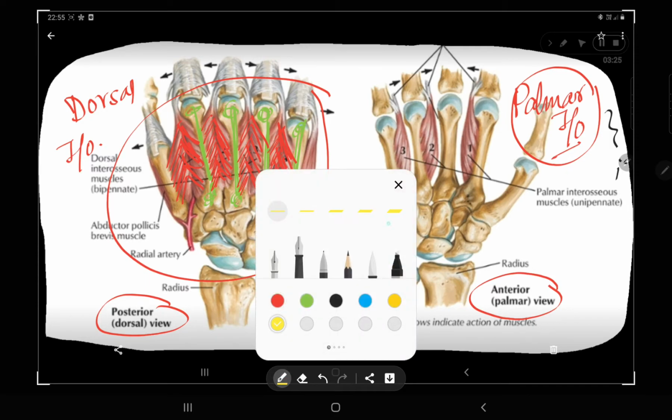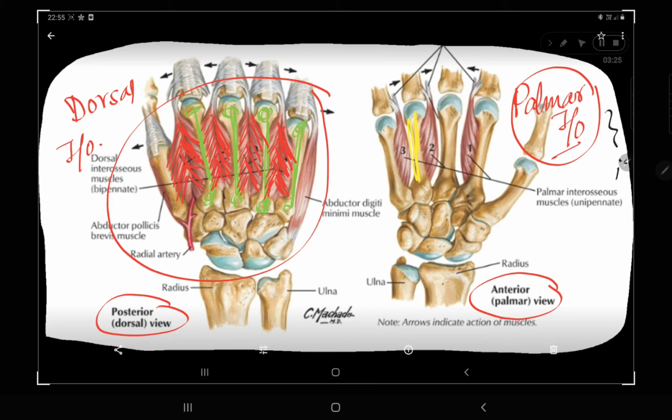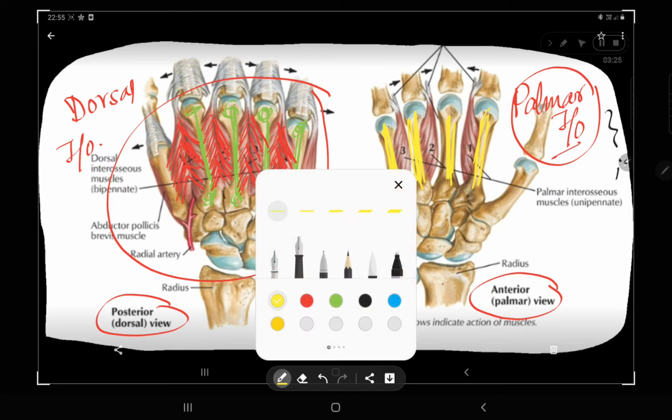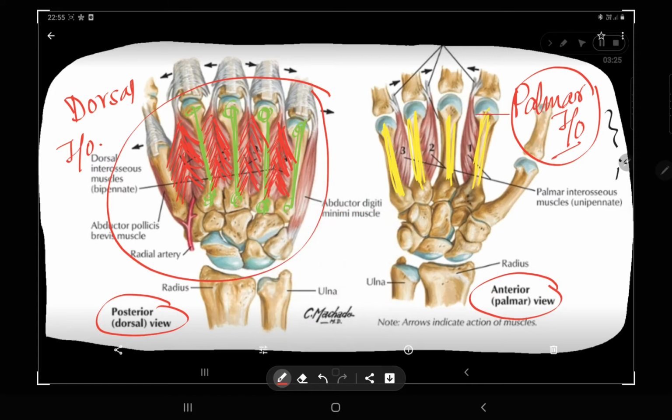I am highlighting the bones with yellow. You can see this bone, 1, 2, 3, 4. And here you can see, this is your interossei in between two bones. These all are your palmar interossei muscles, and these all are your dorsal interossei muscles. Are you understanding or not?